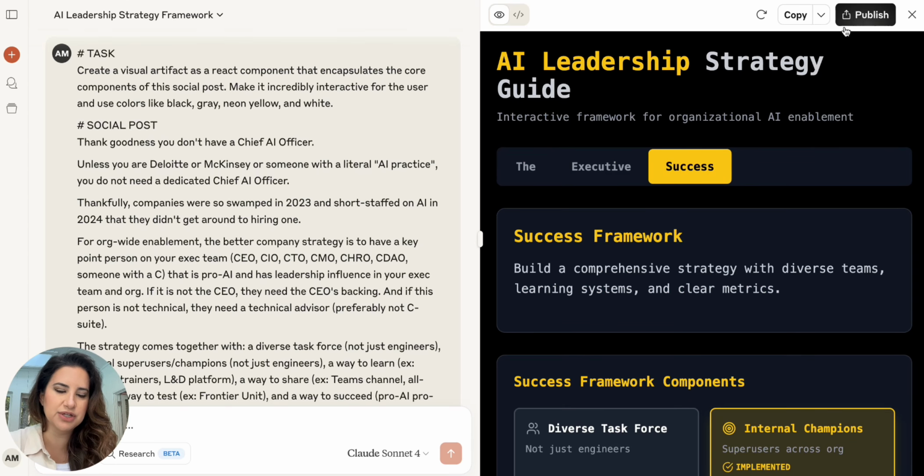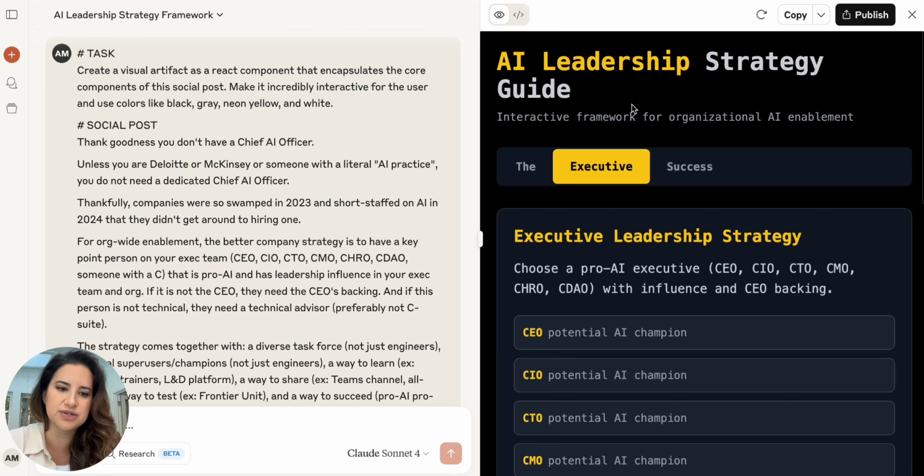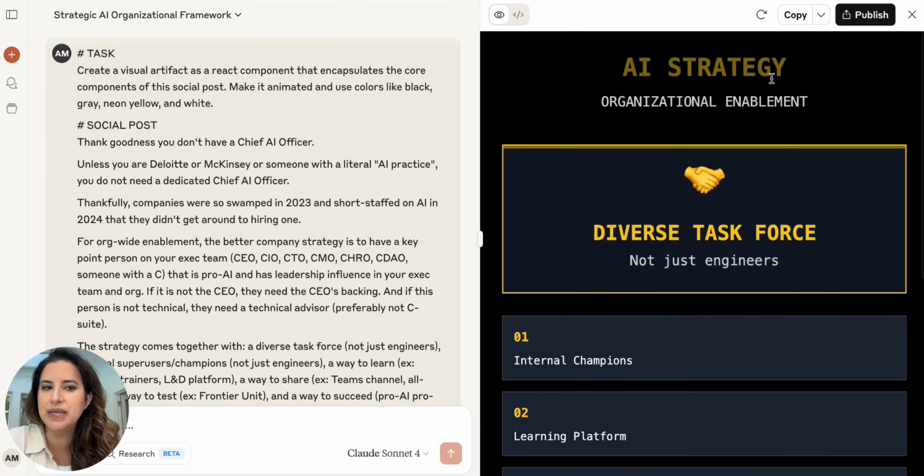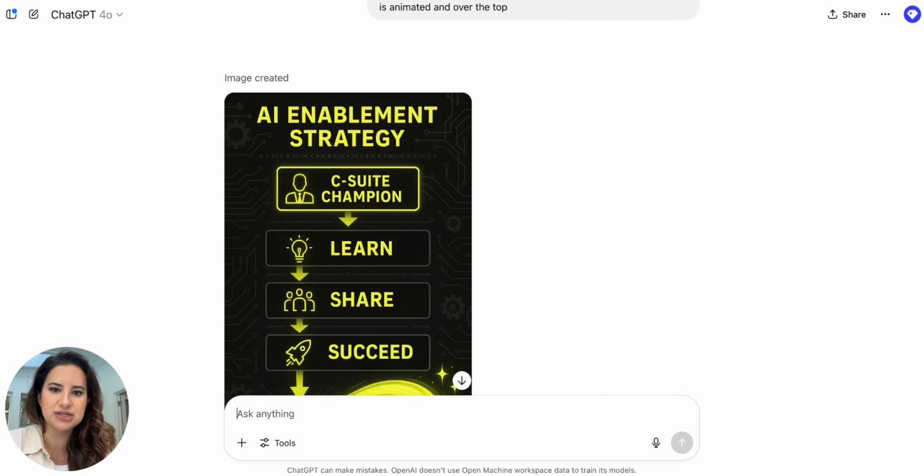I could also publish this. I can make it public, obviously after editing it, because this toolbar is stupid. Publishing it, I could add that as a link with my post and say, if you want to interact with this, if you want to track your own progress, here's this asset for you. If I wanted to share instead this animation, I don't have to share a link, though I could. I would probably just share the animation itself.